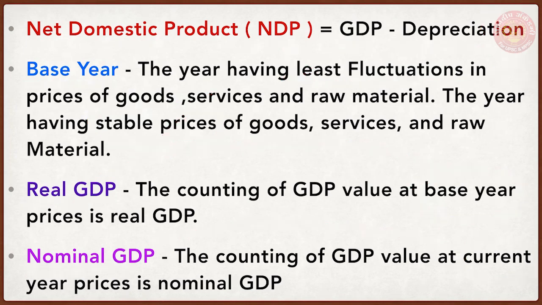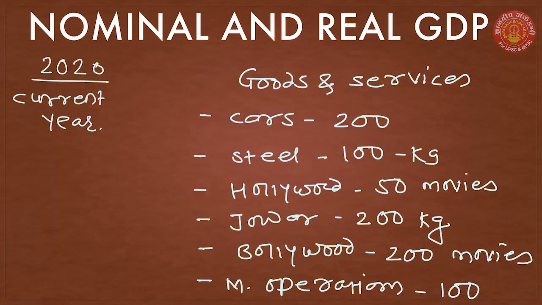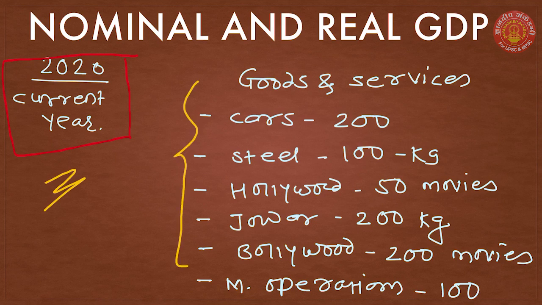Let us see the example. Now, to understand real GDP and nominal GDP, we have taken this example. Let us say 2020 is a current year. Now, in 2020, these are the total number of goods and services produced. Like in 2020, we produced a total of 200 cars, 100 kilogram of steel, we screened 50 Hollywood movies, we produced 200 kilogram of jowar, 200 Bollywood movies, and we made 100 medical operations.